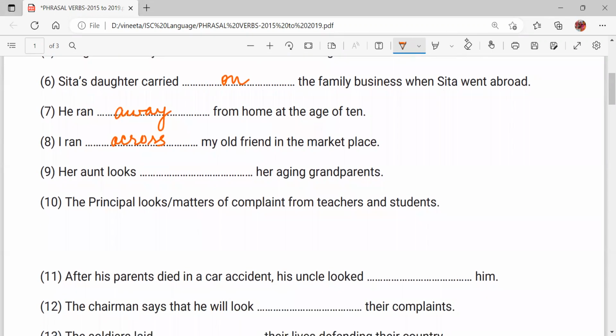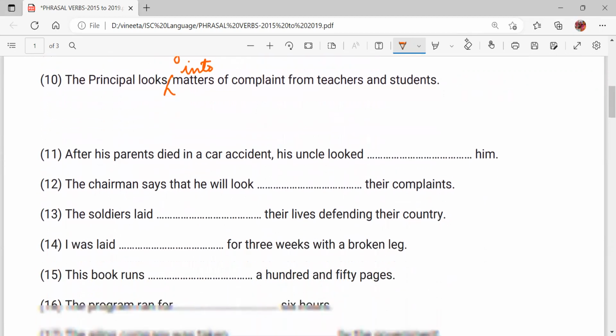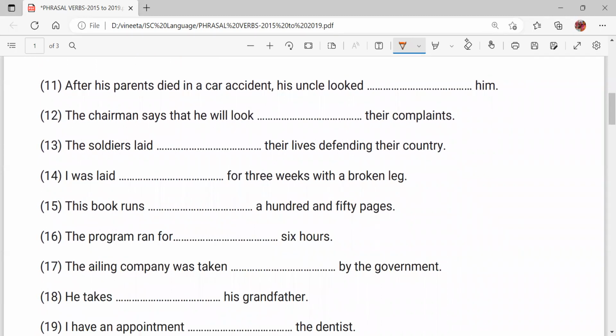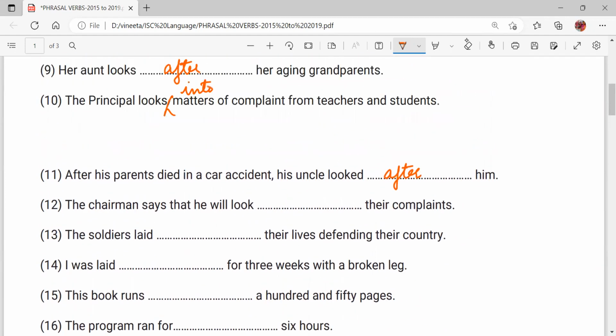Her aunt looks dash her aging grandparents. Her aunt looks after her aging grandparents, means she takes care of them. The principal looks dash matters of complaint. The principal looks into matters of complaint from teachers and students. So looking into a matter means taking it into consideration, right? Next is, after his parents died in a car accident, his uncle looked dash him, again looked after him. So you can say this phrasal verb look after has been repeated. So phrasal verbs with look are important, in a way.